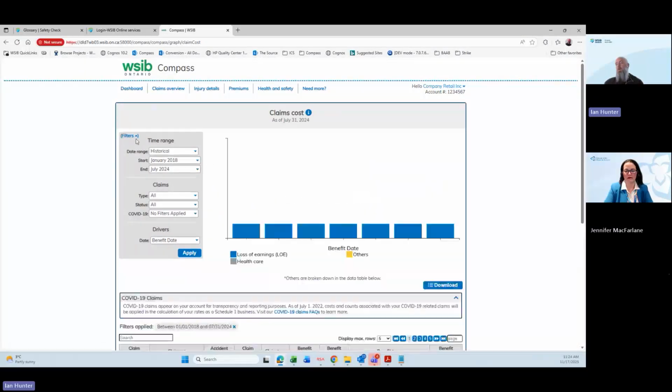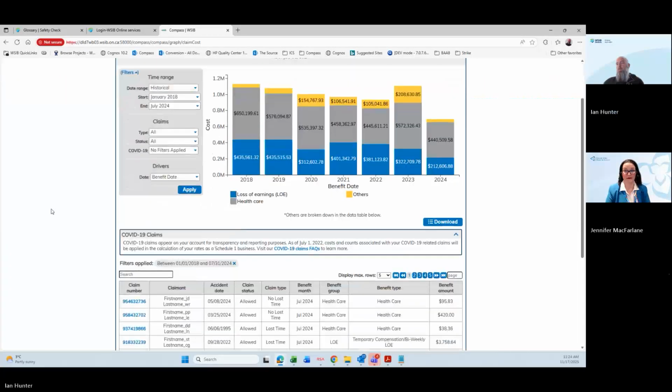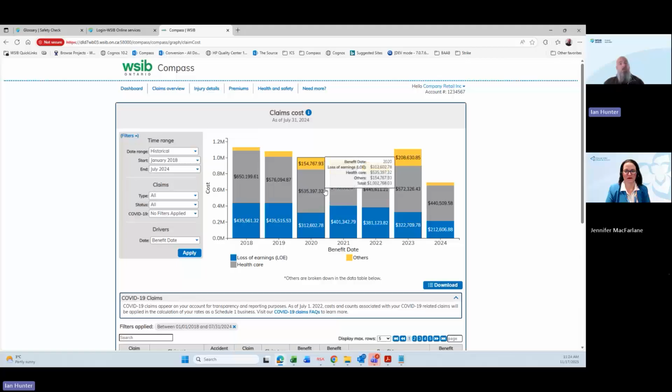here we're going to now look at this, and this gets driven by payment. So now you can look at the payments that are being paid out every month. Again, all the information is available. You can download all this information. The reason that I showed the Excel for the other one is because this one's a little bit different. We drive all this by payment and by benefit payment month and by benefit payment type. So you can see we roll all the information up to 3 buckets. So it's loss of earnings, healthcare, and others.